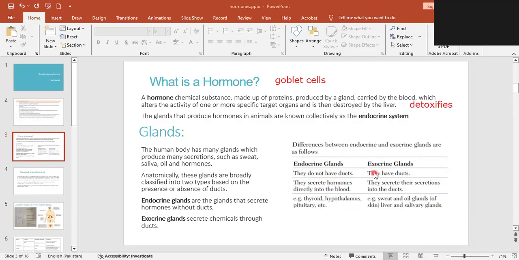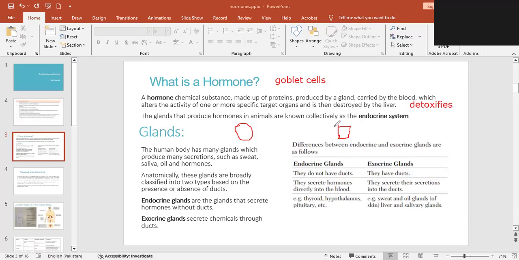What is the exocrine system? There's something known as a duct, D-U-C-T. Duct means, for example, this is my target organ, and this is the area where the hormone or any chemical is going to be released. There are two ways.